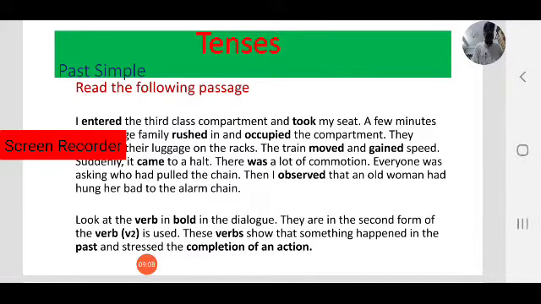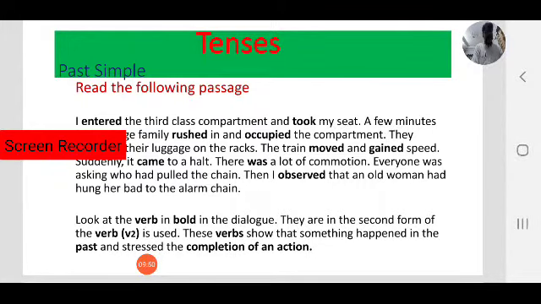So those are in past simple: entered, took, rest, occupied, moved, gained, came, was, observed. These are all action verbs except was. Was is also a verb, but it states a status. I was a student. So was, that is status. The remaining verbs are action verbs.